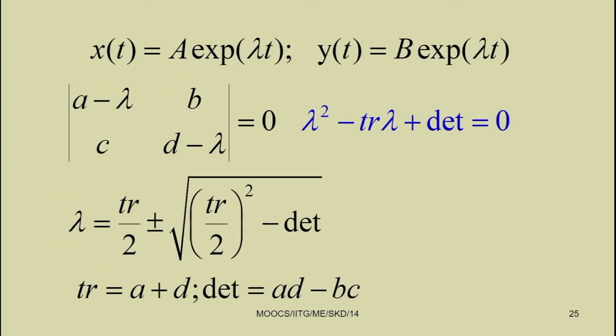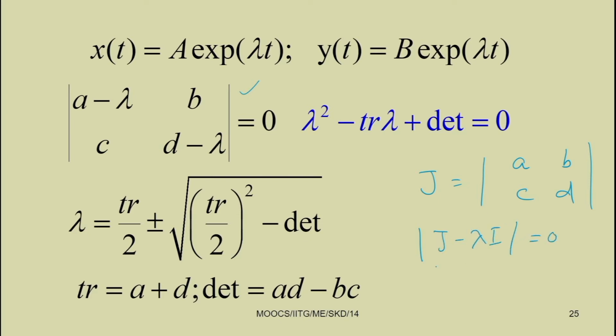So in matrix form, by substituting x(t) equal to A e to the power lambda t and y(t) equal to B e to the power lambda t, you can write that in this form, where the Jacobian matrix J can be written as A, B, C and D. To find the eigenvalues of the Jacobian matrix, determinant of J minus lambda I equal to 0.